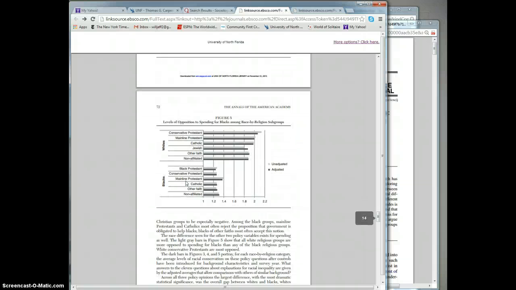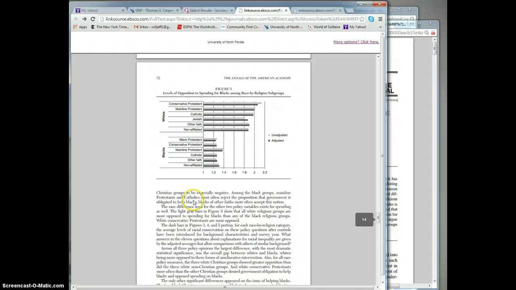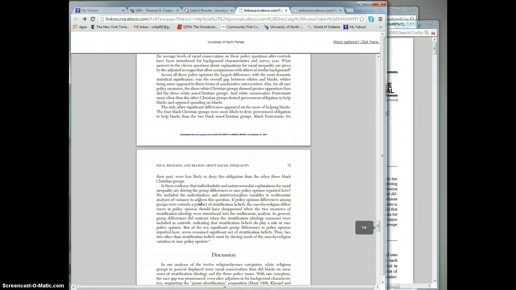And these are just some more figures that they've looked at, some more discussion about what these bars mean, how to interpret them and the like. And then the discussion of the individualistic and anti-structuralist explanations, etc.